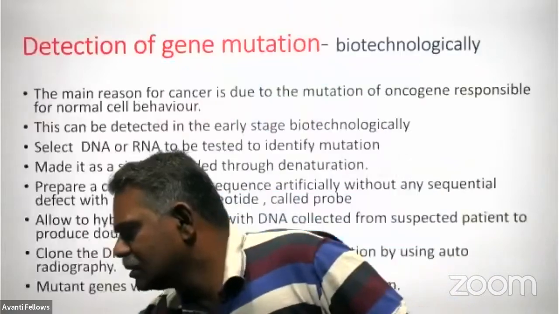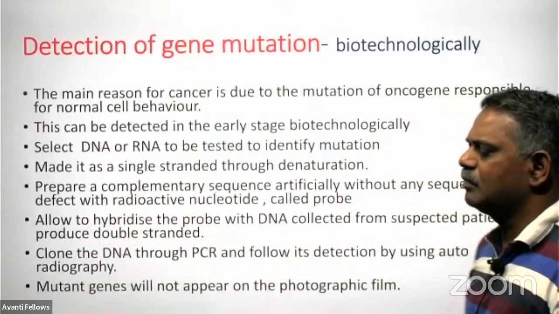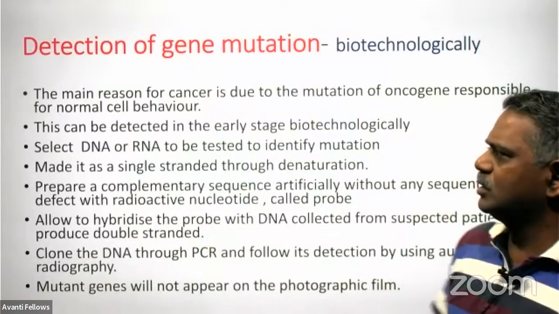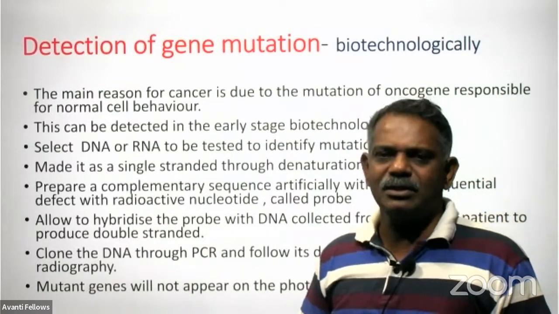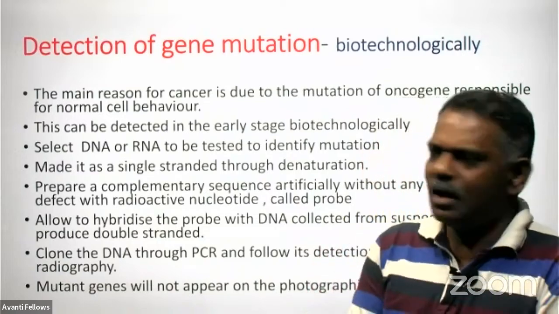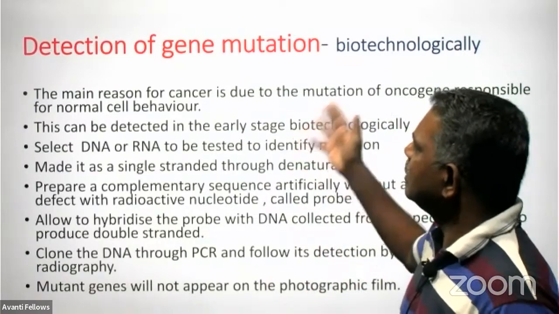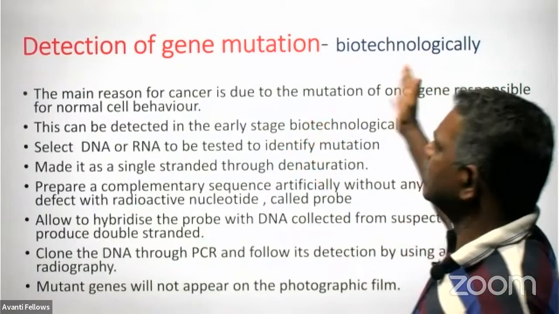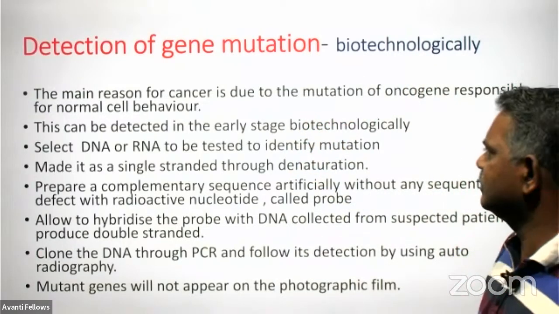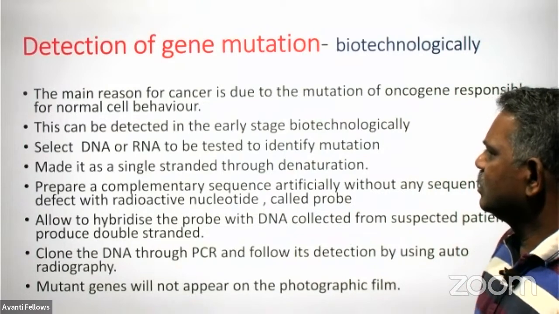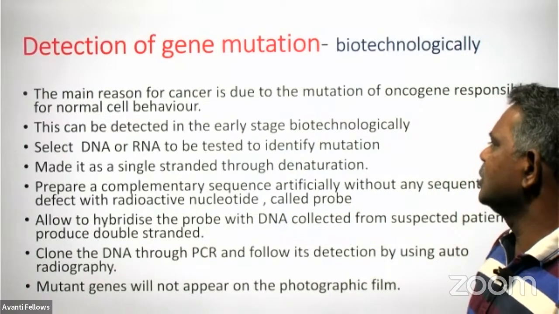And now see the detection of gene mutation biotechnologically. Gene mutation can lead to serious problems like cancer, and this can be detected biotechnologically, in the early stage.